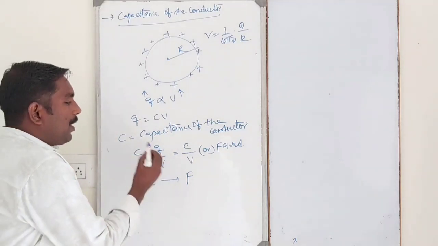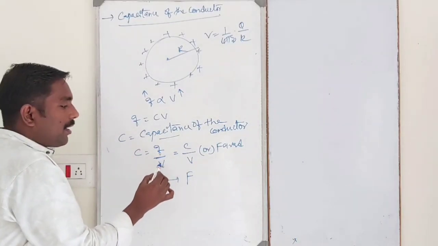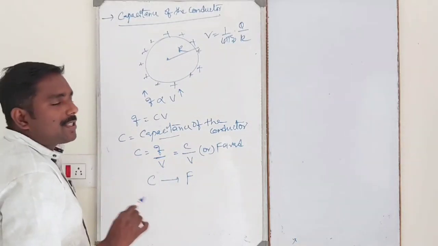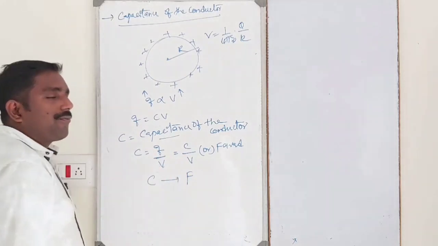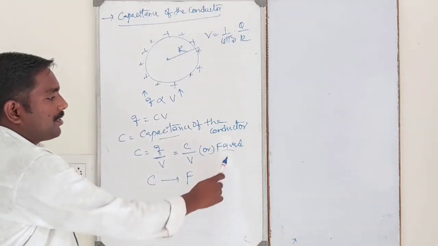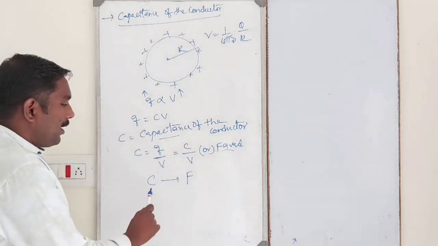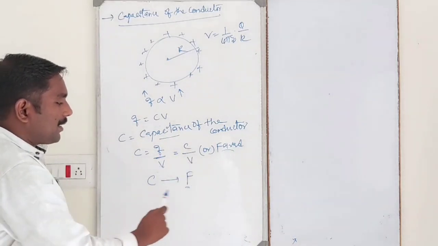What is meant by capacitance of the conductor? The ratio of charge on the conductor to its potential is called capacitance of the conductor. In the SI system, the unit is farad, named after the scientist Michael Faraday. What is the SI unit of capacitance of a conductor?